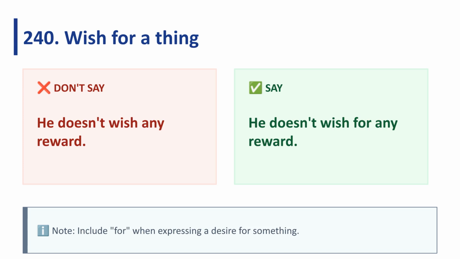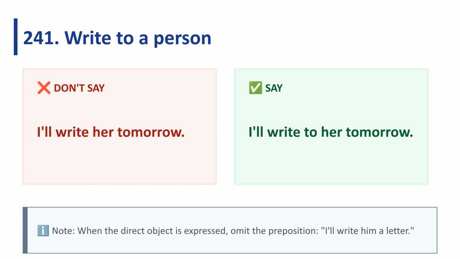When expressing a desire for something, include for after wish. The correct sentence is, he doesn't wish for any reward. When writing to a person, include the preposition to, unless a direct object is also included. Say, I'll write to her tomorrow.